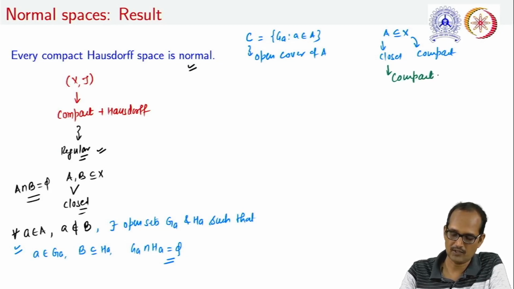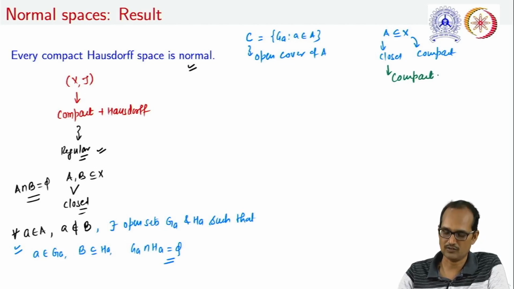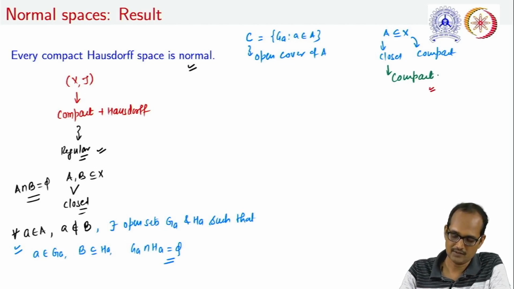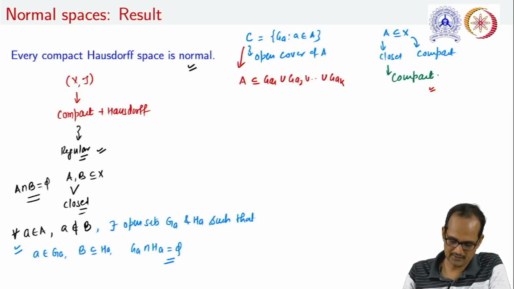Thus, by using the concept of compactness, we can construct a finite subcover, that is, A is a subset of G_a1 union G_a2 union up to G_ak. Also note that corresponding to every G_a there is an H_a, and G_a intersection H_a is an empty set.